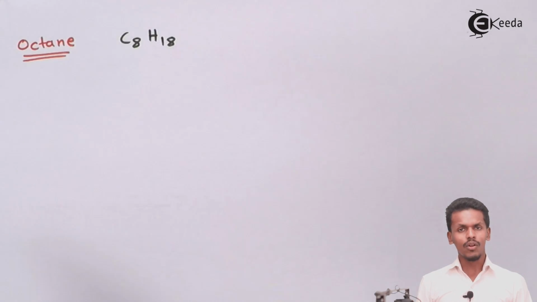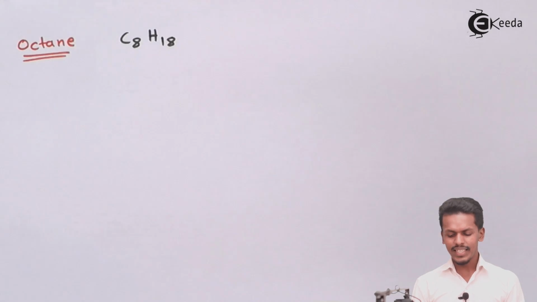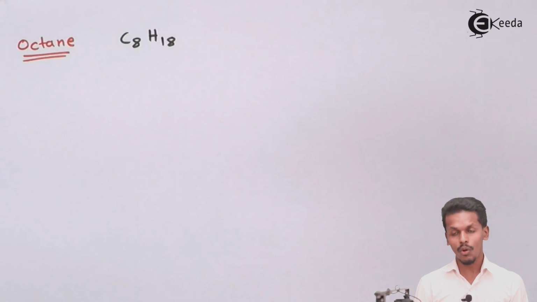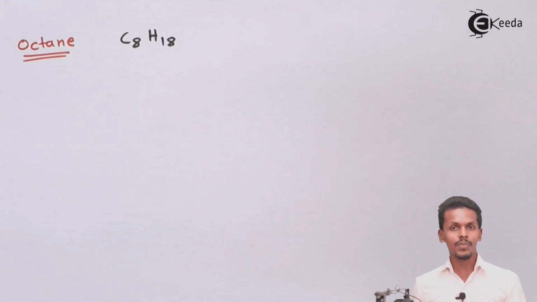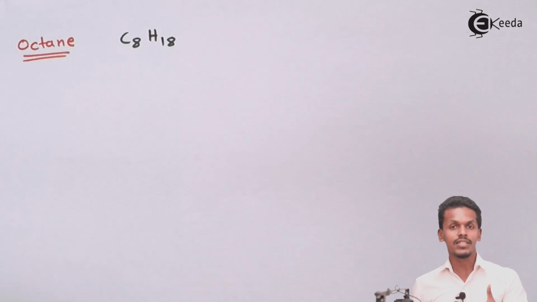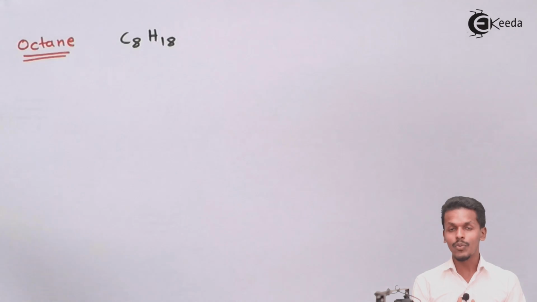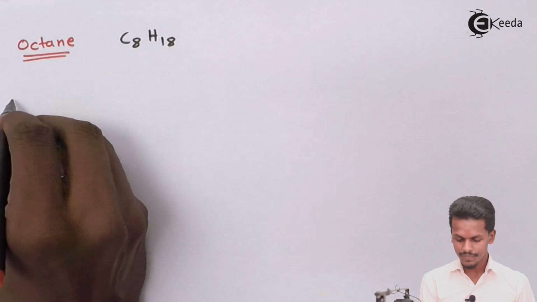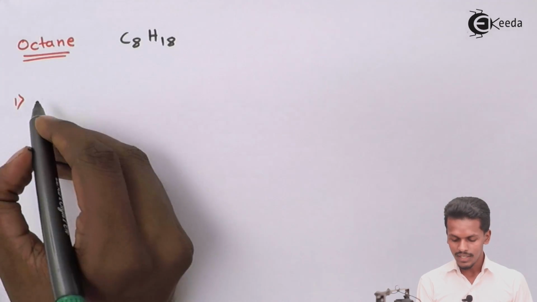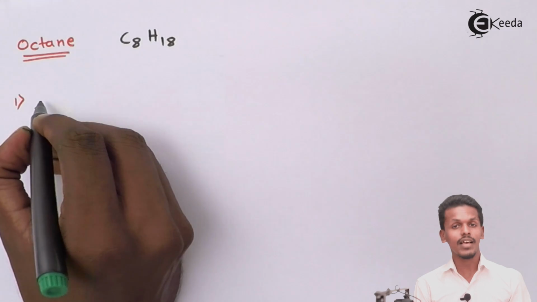The molecular formula C8H18 could be octane. But yes, there are different isomers also that we could observe. The first isomer, which is very easy to understand, would be the one that has the straight chain. When we are talking about the carbon skeleton, there would be 8 carbon atoms in a straight chain.